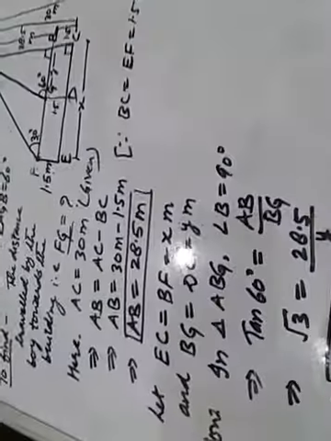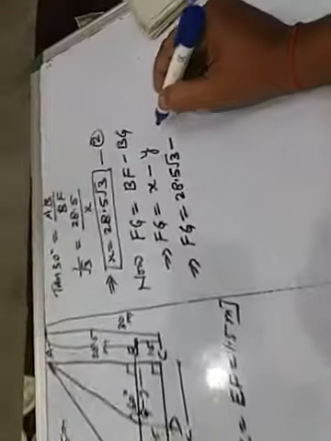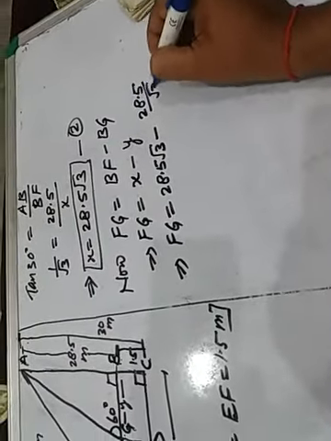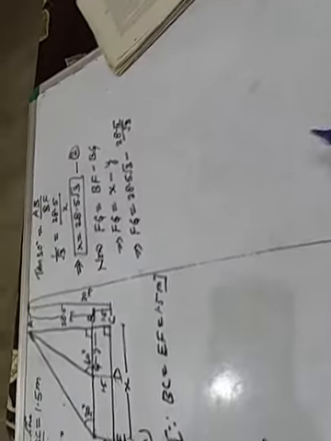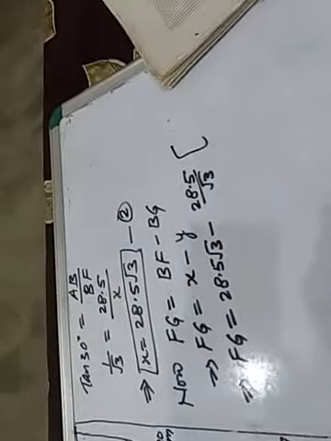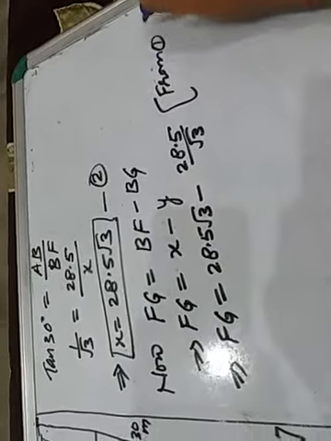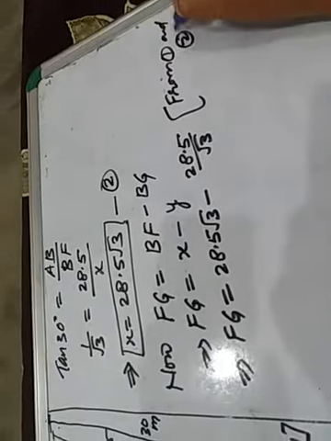What is y? 28.5 upon root 3. Is there any doubt? So from 1 and 2 we have put the values.